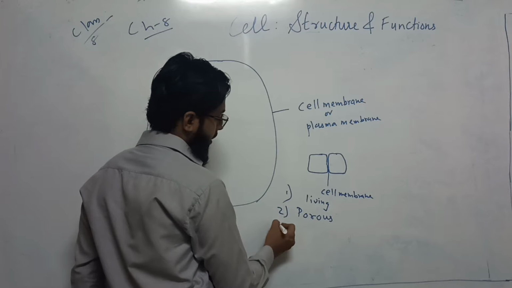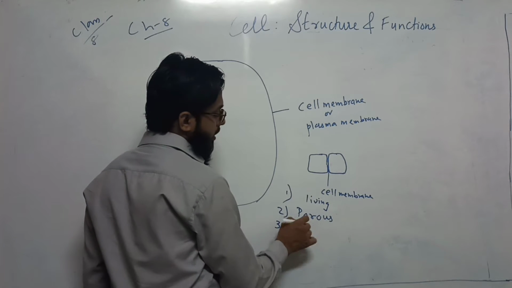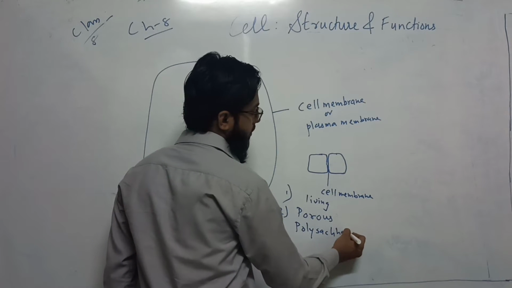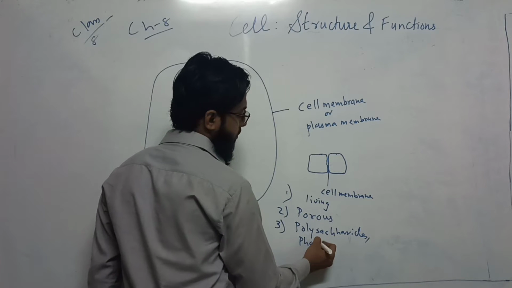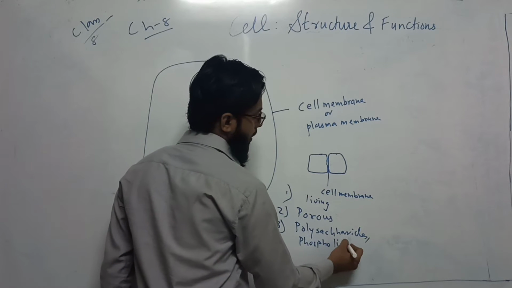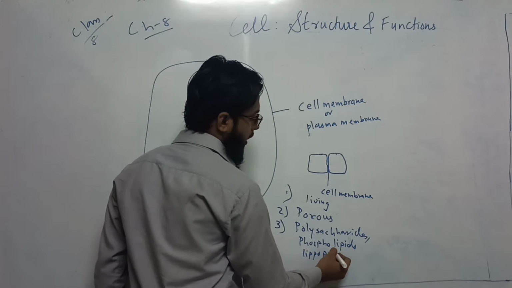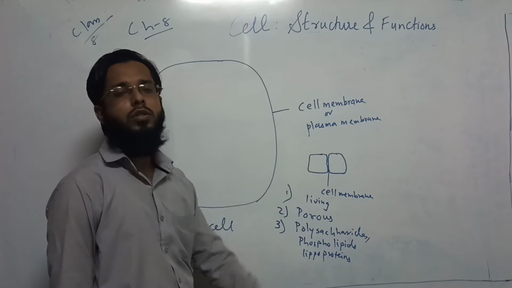It is living. You don't have to worry about what it is made of, but just for knowledge, it is made of polysaccharides, phospholipids, and lipoproteins. Just understand it is made up of protein molecules.